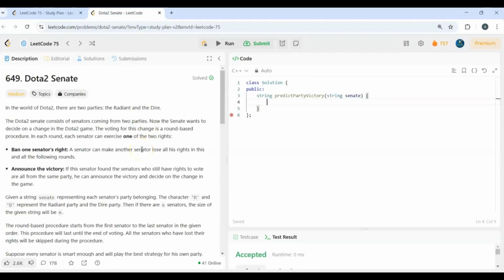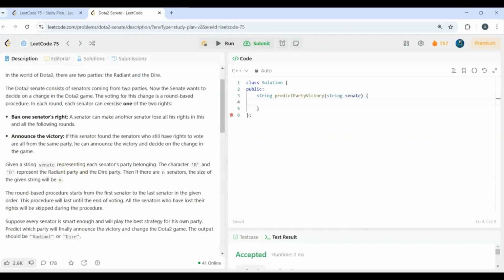So the problem statement says in the world of Dota 2, there are two parties, the Radiant and the Dire. The Dota 2 Senate consists of senators coming from two parties. Now the Senate wants to decide on a change in the Dota 2 game, and the voting for this change is a round-based procedure. In each round, each senator can exercise one of the two rights. The two rights here are: ban one senator's right, that is, a senator can make another senator lose all the rights in this and all the following rounds. And the second right is to announce the victory. That is, if this senator finds that the senators who still have the rights to vote are all from the same party, he can announce the victory and decide on the change in the game.